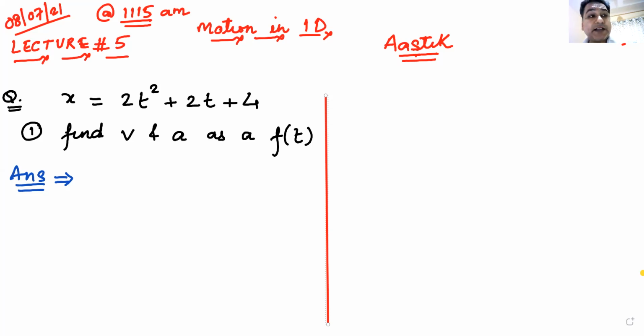Okay, so x is given as a function of time. You have to find v and a as a function of time. I will write the hint that I have told Abhiram just now. The hint goes this way. Oops, what is this? See, when you are doing something for the first time, you are bound to make mistakes. Even I make mistakes. Anyways, velocity should be the derivative of position, dx by dt. Velocity is the derivative of the position vector. V is dx by dt. Once you get the value of v, then you can find acceleration as the derivative of v with respect to time. I hope now it is clear.